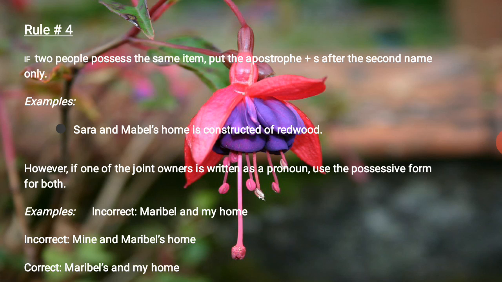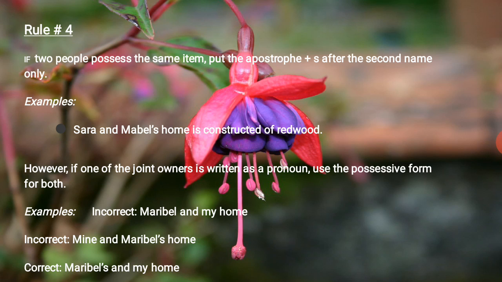Example: Sarah and Mabel's home is constructed of red wood. Sarah and Mabel are two persons. Sarah and Mabel's home is constructed of red wood.